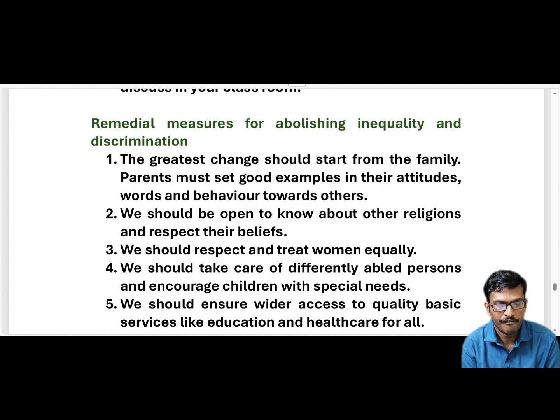If the parents' behavior is not good, there is a lot of impact on their children. Their attitudes, how they use words in their house, and how they behave towards others, the children imitate their parents' actions, like father, like mother. Some people adopt their parents' attitudes also. So the change starts from the family itself, and the parents should change themselves.